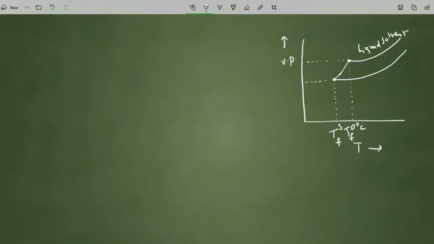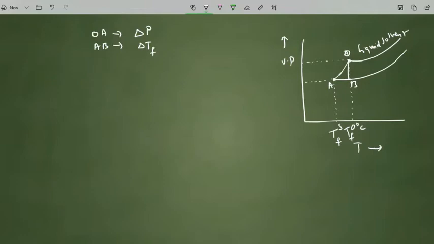For example, consider a triangle here, suppose it is OAB. What is OA? That is the change in the vapor pressure. What is AB? That is the change in the temperature.